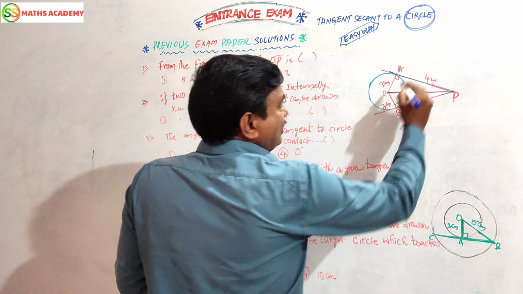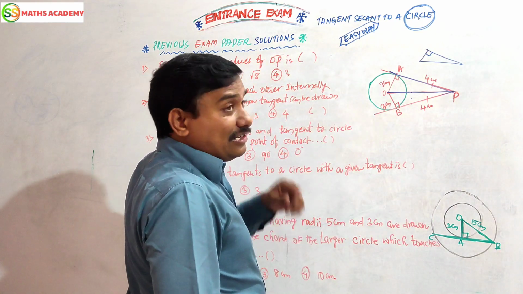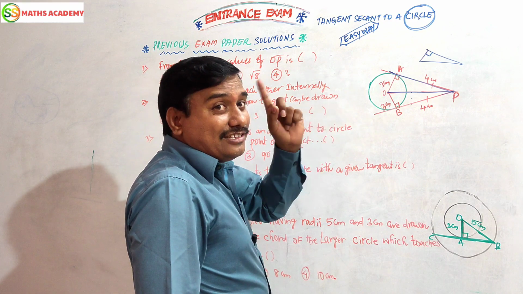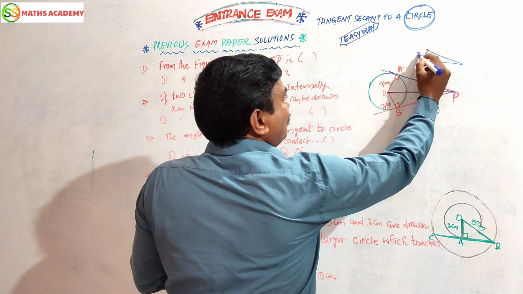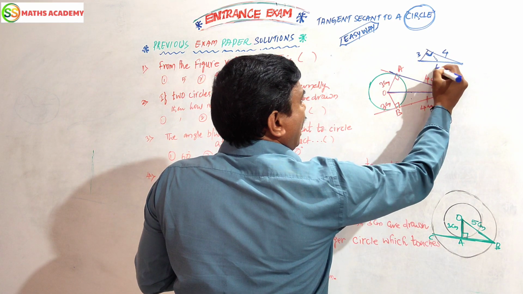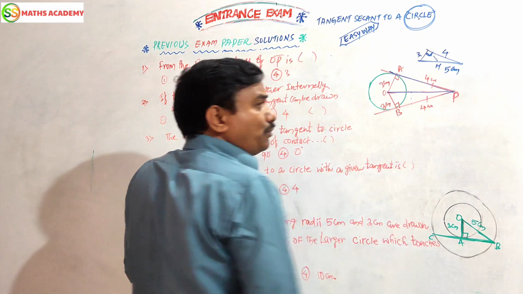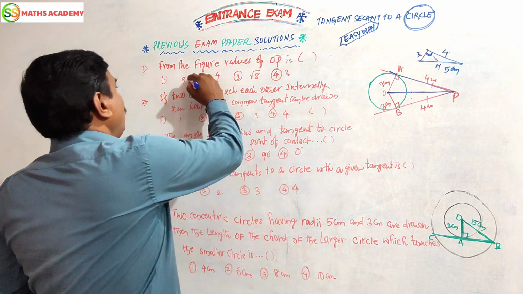Simple, we have to know that this is a right angle triangle. You should observe it. You know the Pythagorean triple, the shortcut 3, 4, 5. Here 3 is there, this is 4, and this is the hypotenuse. The side opposite the 90-degree angle will be the hypotenuse. So 3 and 4 were given, then the next value according to Pythagoras theorem is 5. So the answer is 5 cm.